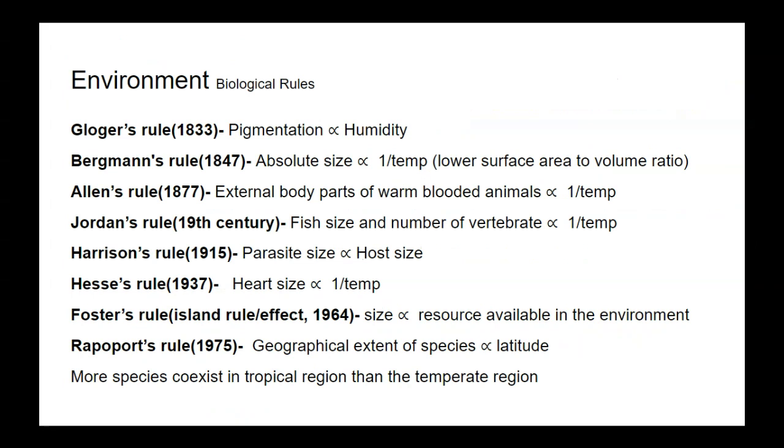Other biological rules related to environment, different scholars give different rules. First one is Gloger's rule. As per this rule, pigmentation is directly proportional to humidity. If humidity is high, then pigmentation will be high in an organism.